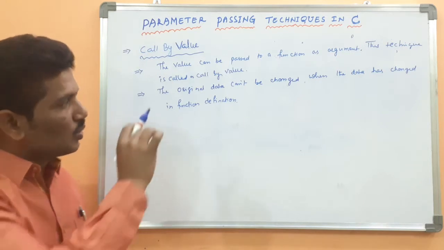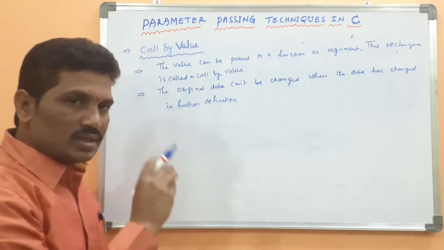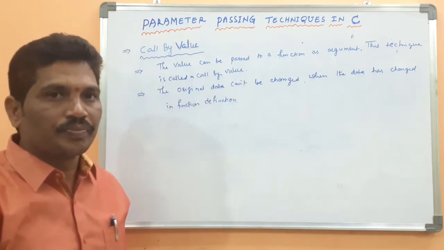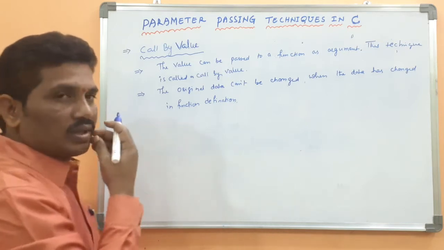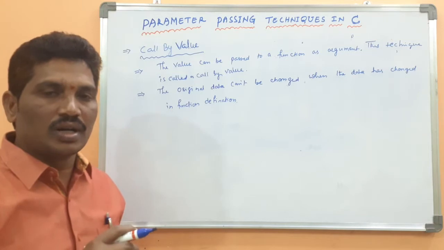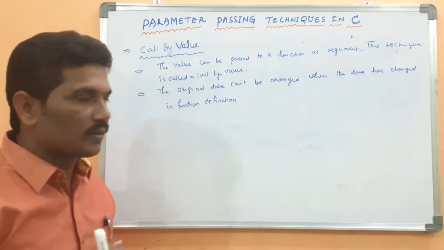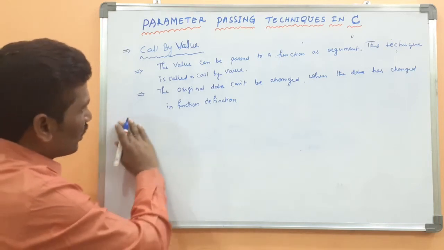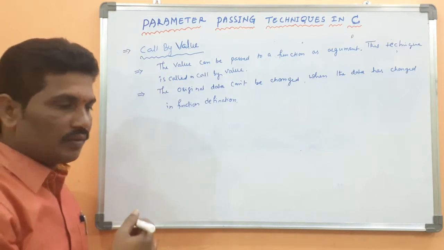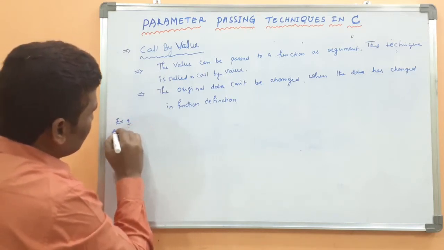Okay, please look at those statements. After that, I will explain with the help of an example, but before that you note down these statements. This is very, very important. What is the difference between call by value and call by reference? This question will be asked at the time of attending a placement drive. Hope it is clear. Then I will write the program showing how the data can be passed as a value to a particular function. I will explain with the help of the example.